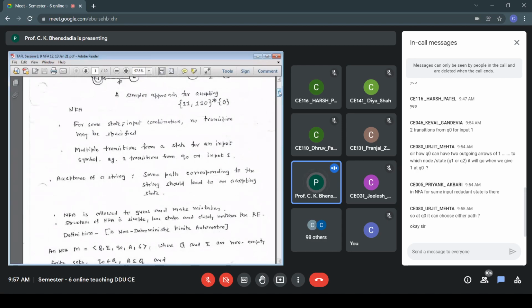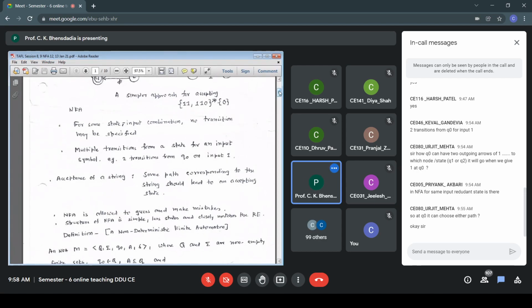Structure of NFA is simple, fewer states, and closely matches the regular expression. And NFA is allowed to guess and make mistakes. So that is about non-determinism in finite automata.